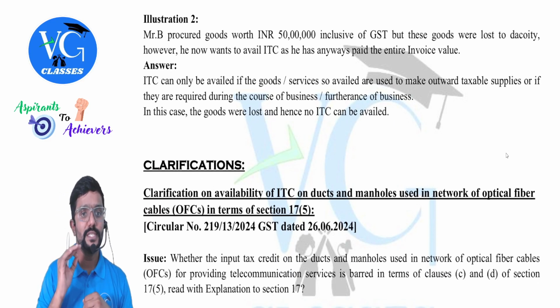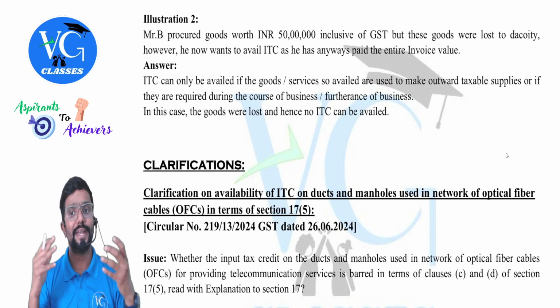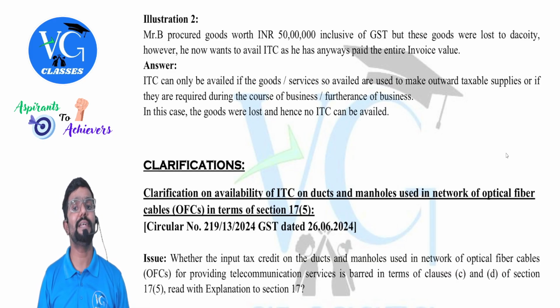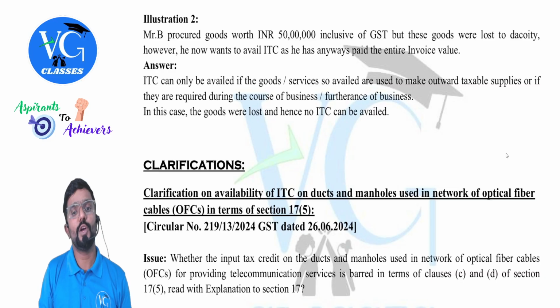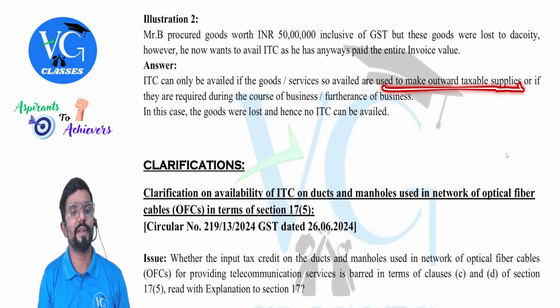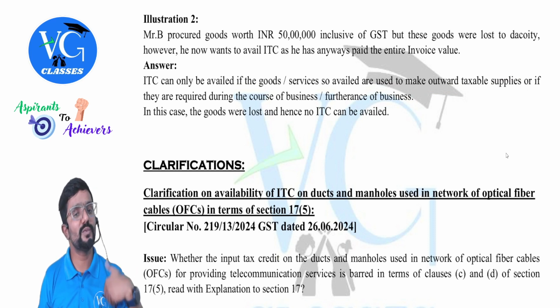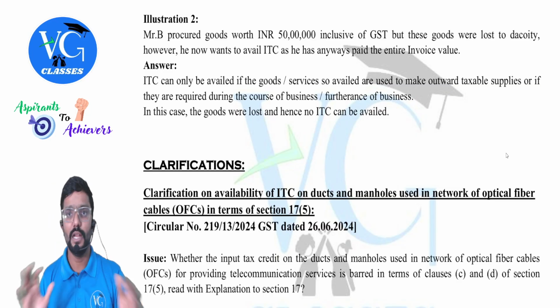Illustration 2. Mr. B procured goods worth 50 lakh inclusive of GST, but these goods were lost to dacoity. However, he now wants to avail ITC as he has anyways paid the entire invoice value. Can he claim the credit, people? No. Even before he claimed credit, goods is lost. Can he claim the credit now? No. Answer. ITC can only be availed if the goods or services so availed are used to make outward taxable supplies, or if they are required during the course of business or furtherance of business. In this case, the goods were lost, hence no ITC. No ITC, guys. Clear? Yes, sir.